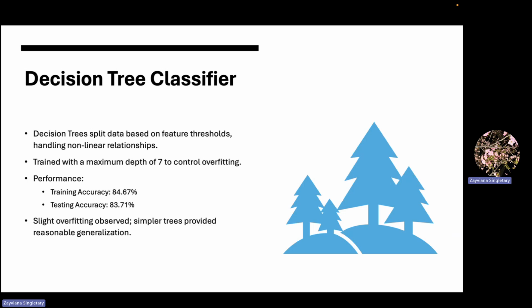Our second model was a decision tree classifier, which offers the ability to handle complex nonlinear relationships between features and the target variable. To prevent overfitting, we restricted the maximum depth of the tree to 7, which provided a balance between model complexity and generalization. The decision tree achieved a training accuracy of 84.67% and slightly lower testing accuracy of 83.71%, indicating minor overfitting.